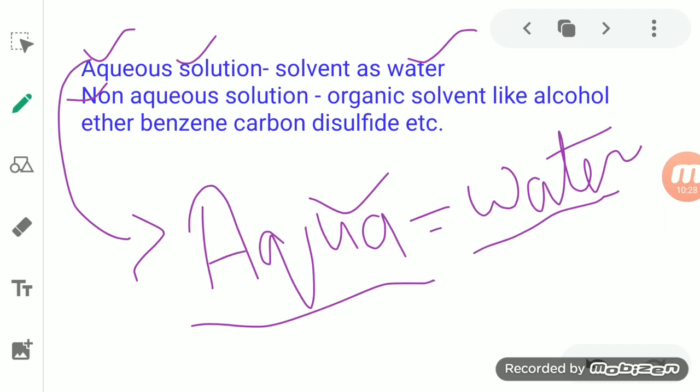So a lot of substances get dissolved in water, and that's why water is known as a universal solvent. So when we take water as a solvent, that solvent is known as the aqueous solvent, and the solution which is prepared by taking water as a solvent is known as the aqueous solution.